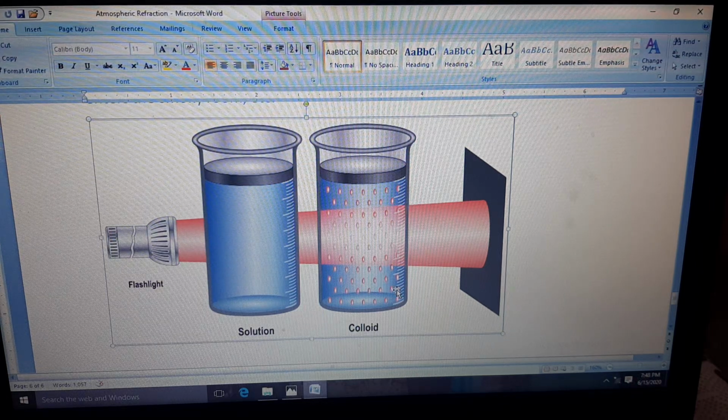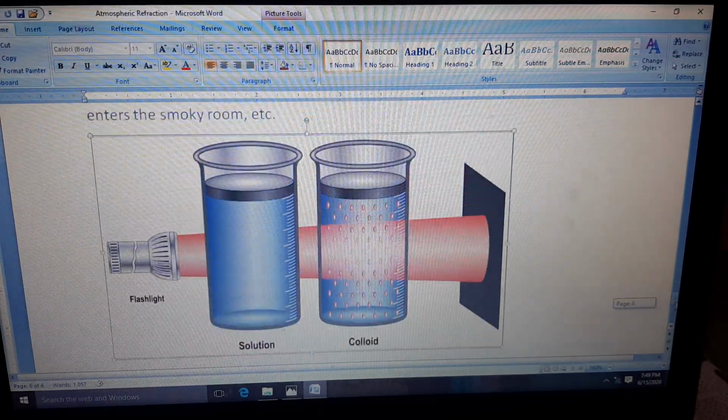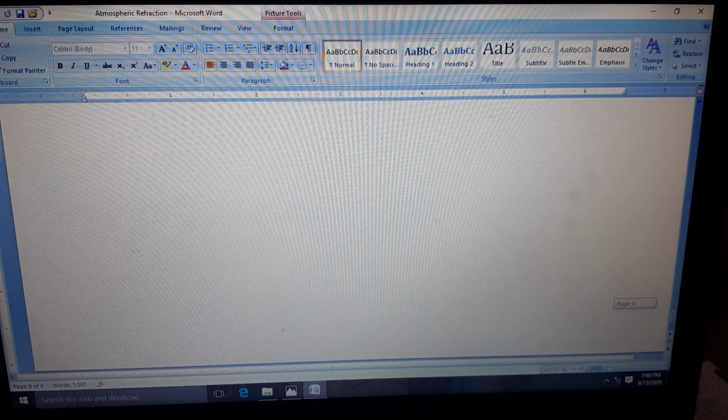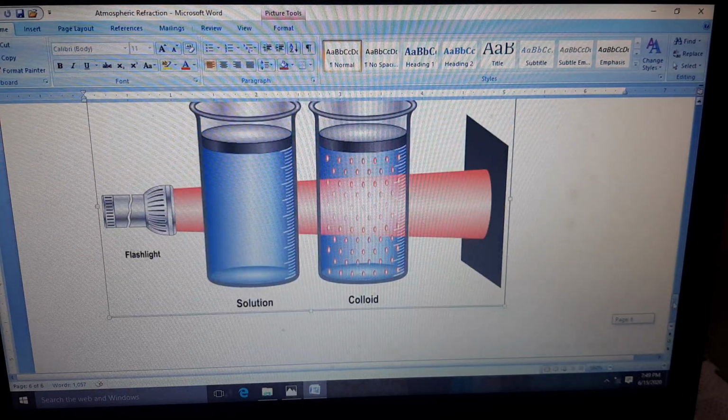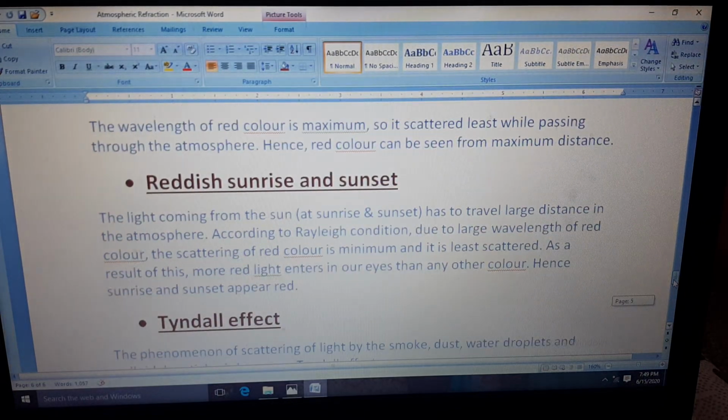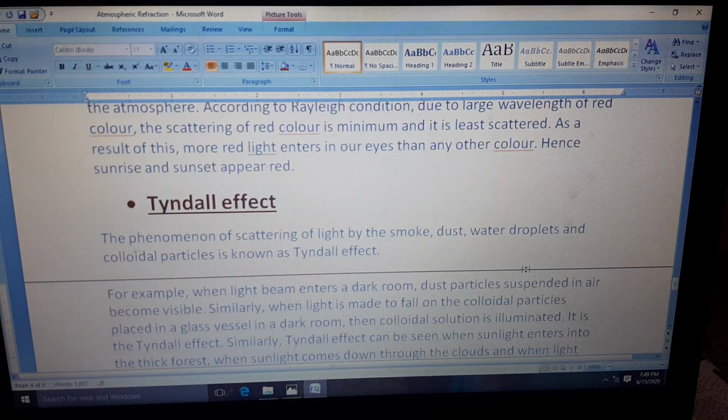Like milk in water is also a colloidal solution. You just try it at home: mix milk and water and allow a beam of light from a torch to pass through it. You will see the colloidal particles. Okay. Let me show you another example. The Tyndall effect is the phenomenon of scattering of light by smoke, dust, water droplets or colloidal particles.